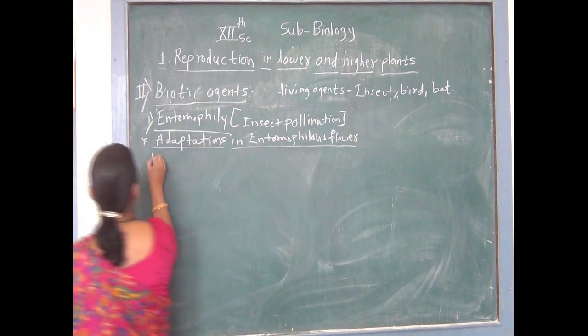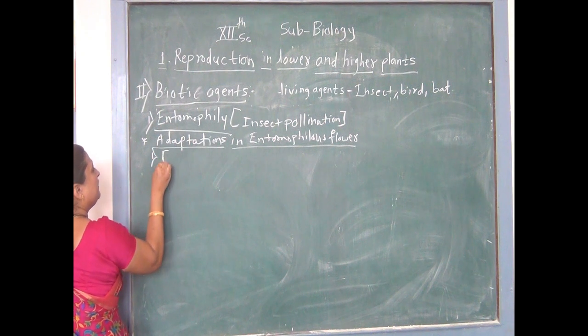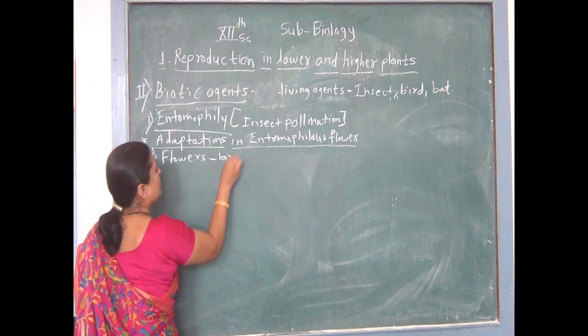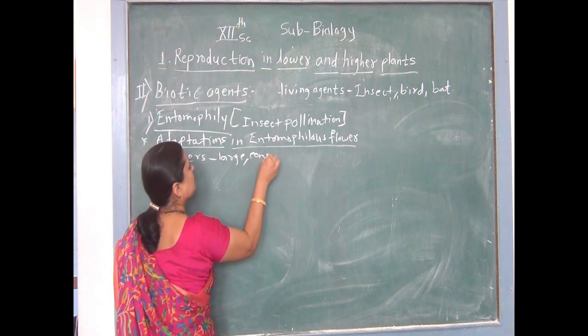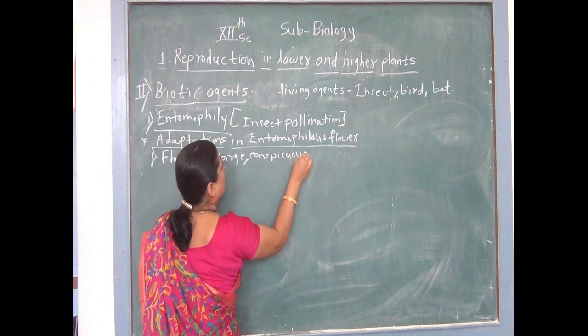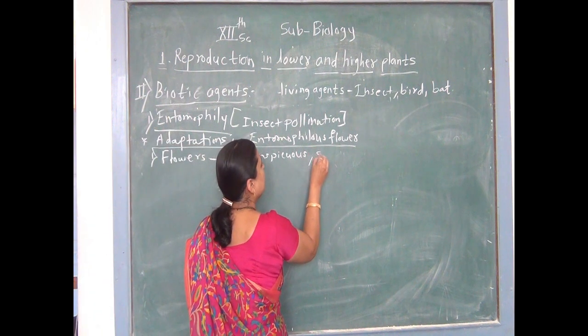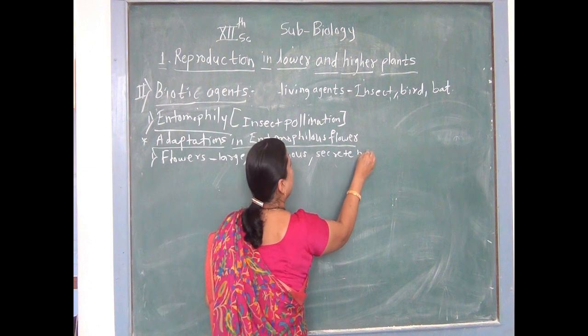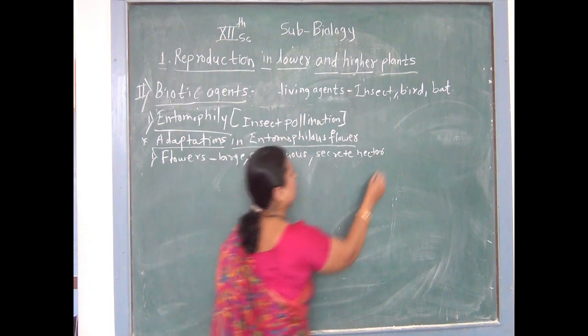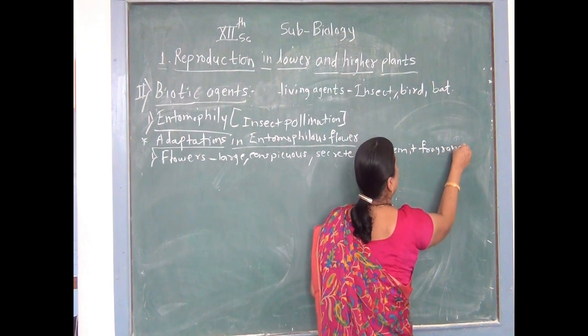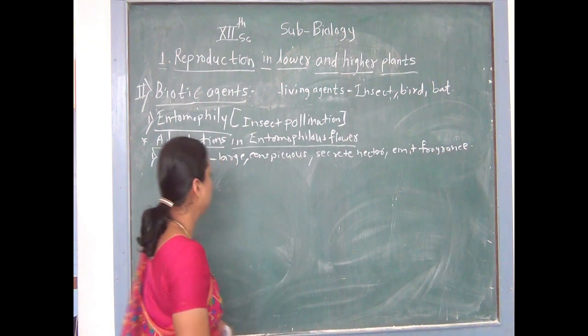First one is the flower is large. फुलं मोठी हवीत insect बसण्यासाठी. Therefore, flowers are large. They are conspicuous. They are brightly colored. They secrete nectar and emit fragrance.